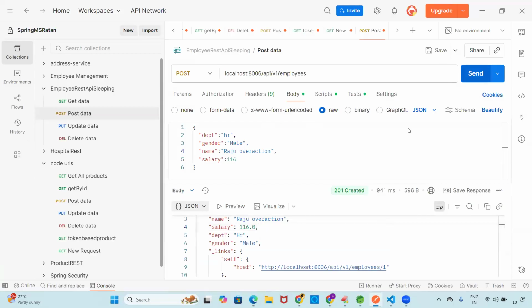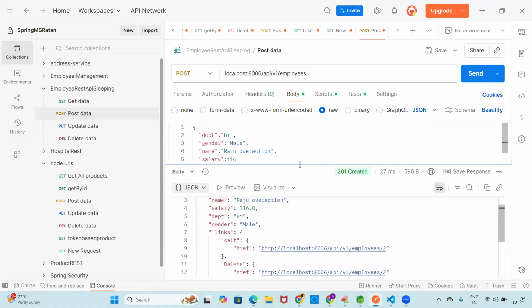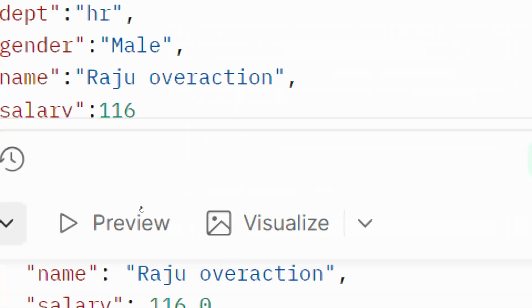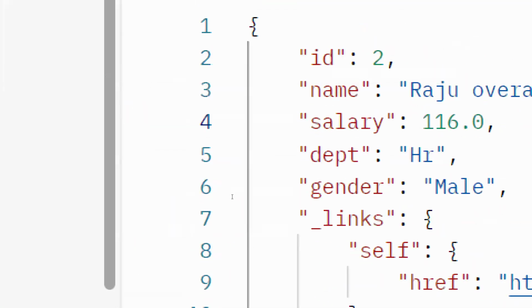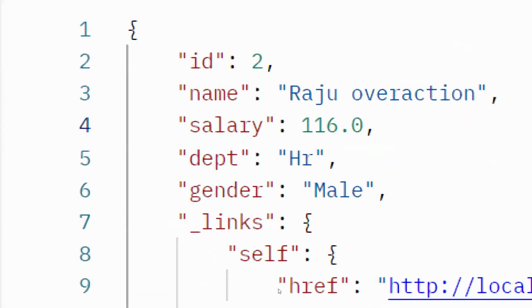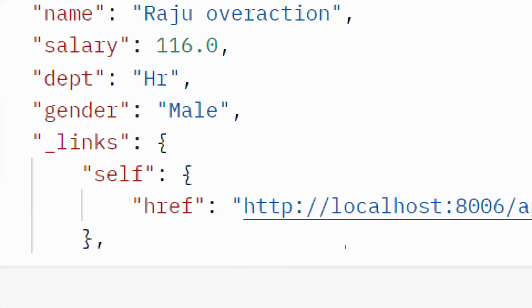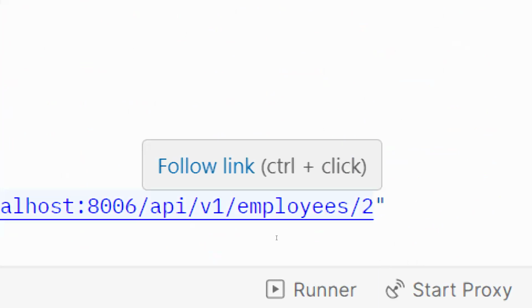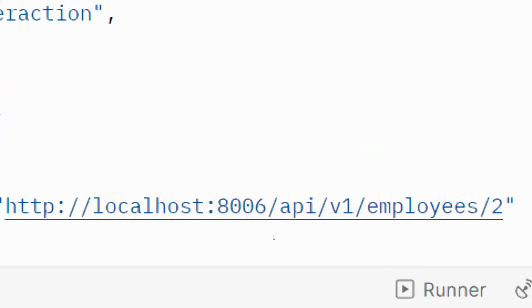See, for example, if we send the request one more time, then what does the ID become, guys? One or two? Because this is the second employee you got. What is the second employee ID here? Two. Now see this URL once. This URL contains two, because this employee is modified with ID two. The previous employee is modified with ID one. Like that, the corresponding ID you will get automatically in the URL.